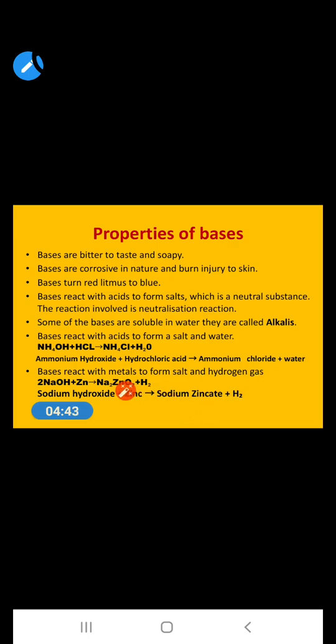The next example is when bases react with metals to form a salt and hydrogen gas. Sodium hydroxide is a base and zinc is a metal. When sodium hydroxide reacts with zinc, what is formed? Sodium zincate, which is a salt, and hydrogen gas is released. These are a few properties of bases.